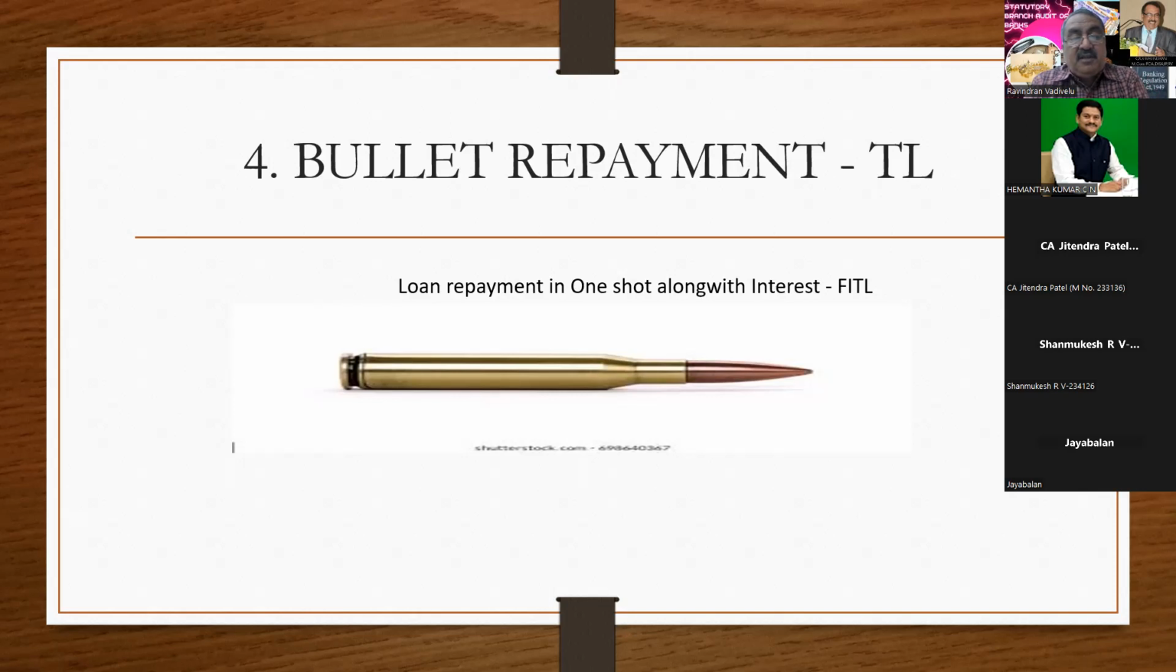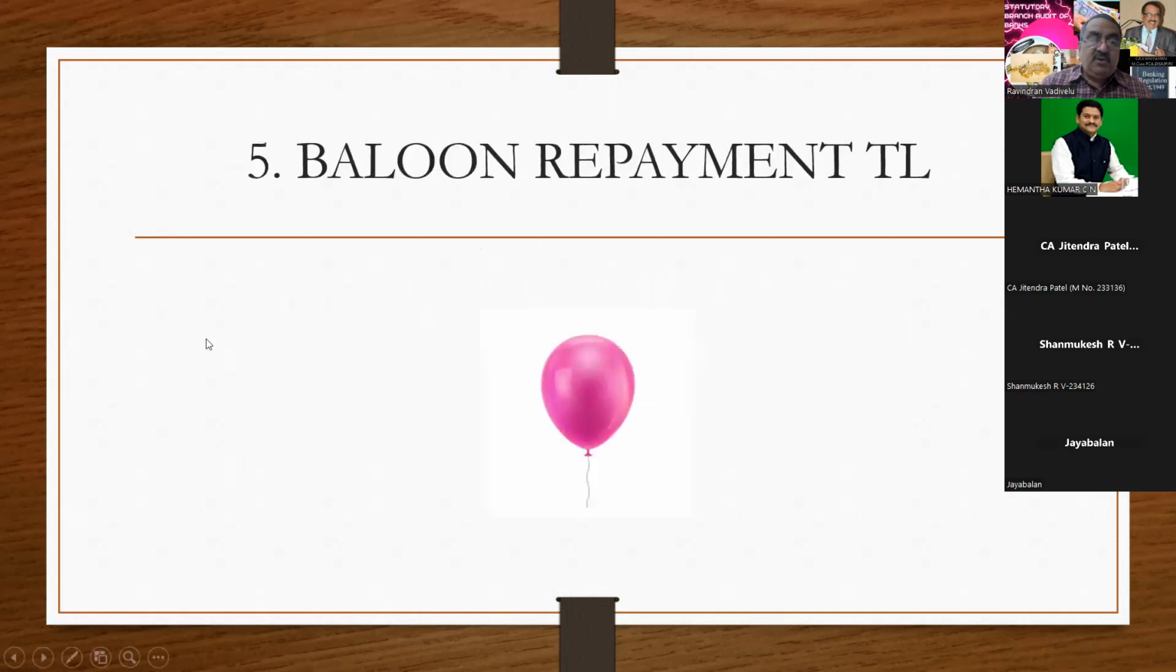Then the next repayment is called balloon repayment. Balloon looks like this. In the first year, a small installment is fixed. Second year, a little bit more. Third year, a little bit more. Fourth year, a little bit more. So just like a balloon, the repayment increases. This repayment is being fixed based on the funds generated from the project.